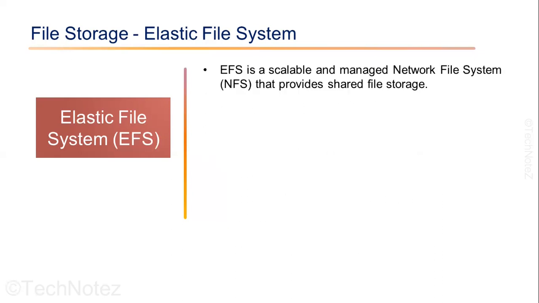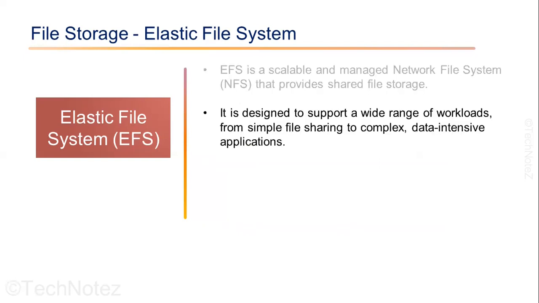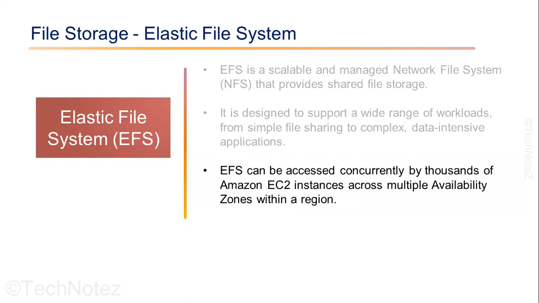Elastic File System is a scalable, managed network file system that provides shared file storage for Amazon EC2 instances and other compute services. It is designed to support a wide range of workloads, from simple file sharing to complex data intensive applications. EFS can be accessed concurrently by thousands of Amazon EC2 instances across multiple availability zones within a region, providing high availability and durability.